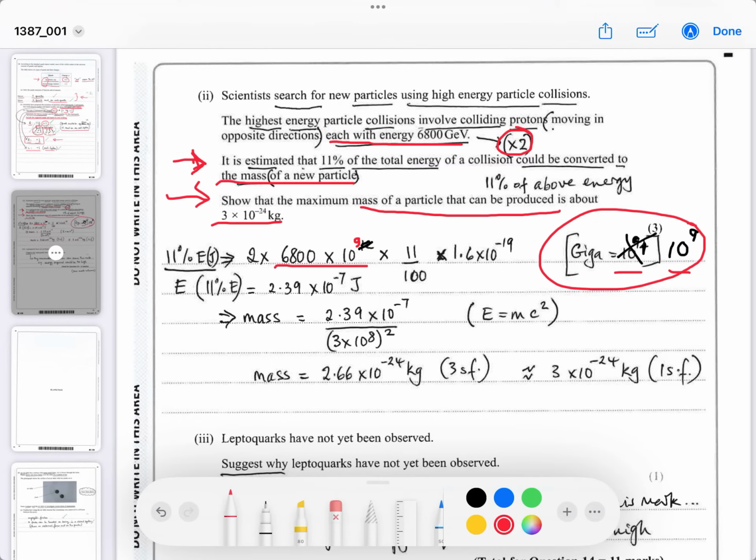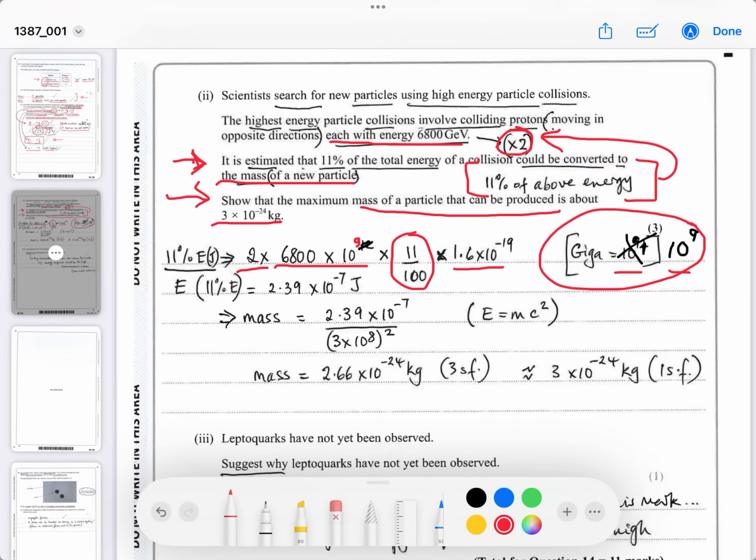If 11% of the two colliding beams, which is 6,800 gigaelectron volts each, times 2 of them, so you put that in, that's the energy available in gigaelectron volts, and you want 11% of it, and you want it in joules.